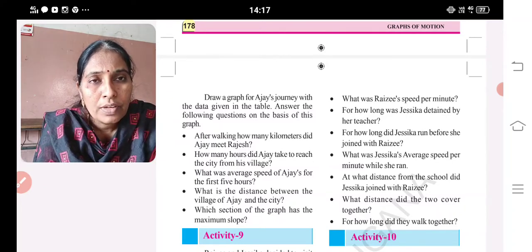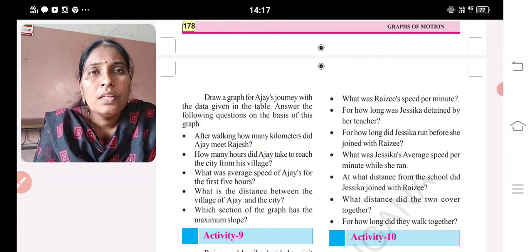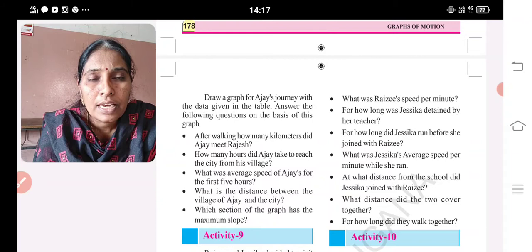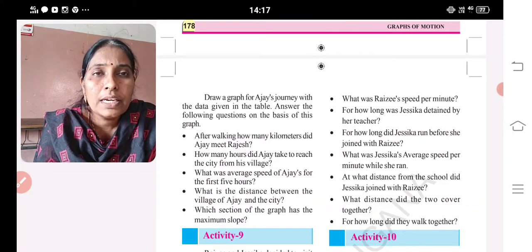In this lesson, on the x-axis we always take time, and on the y-axis distance. To draw the graph, we need an x-axis and y-axis, that is a horizontal axis and a vertical axis. On the horizontal axis, time is always measured, and the vertical axis you always consider as distance. Using the data, you can draw the graph. After getting the graph, you are able to answer these questions.